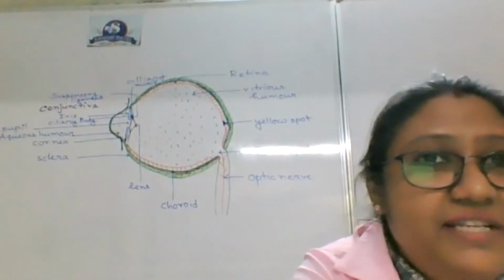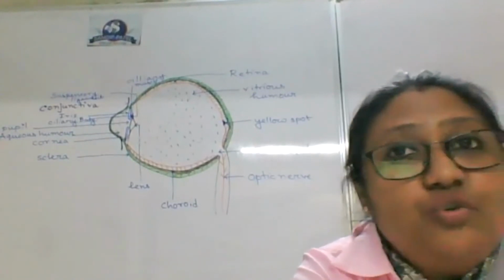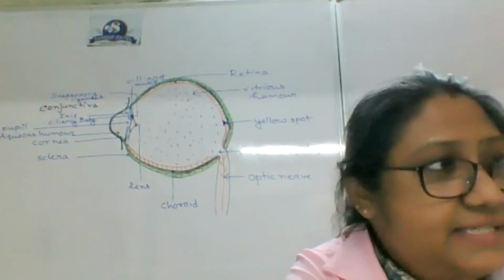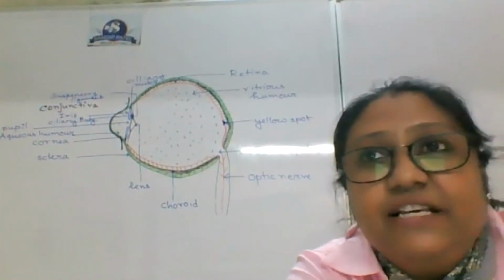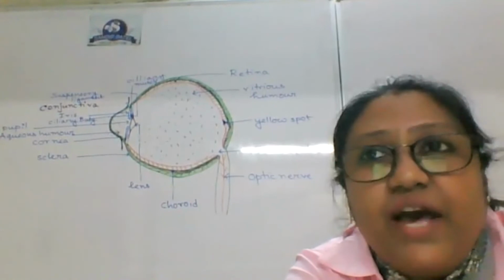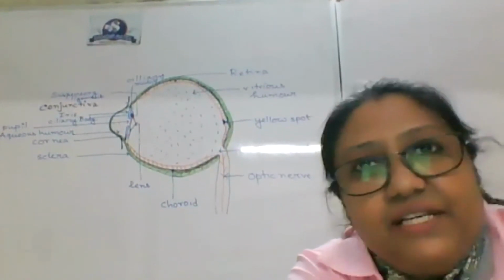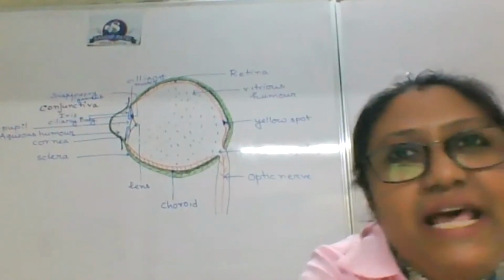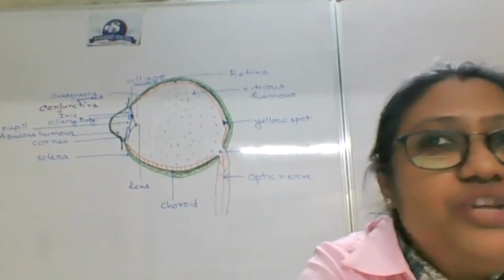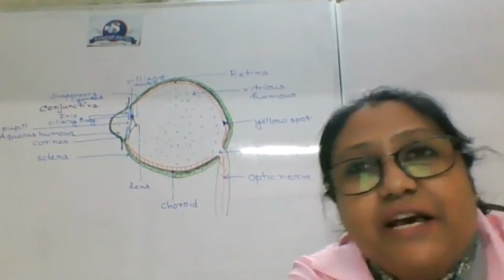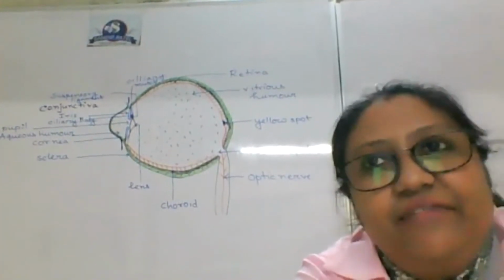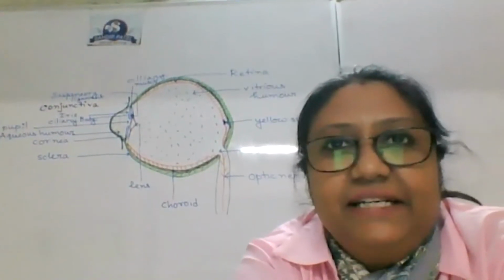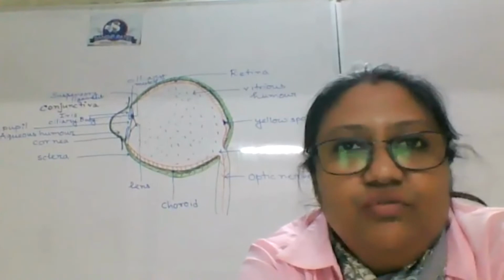Now after this, light will pass through the pupil and then it will hit which part of the eye? Lens. After passing through the pupil, it will hit the lens, which obviously has more density. So when light has passed through the lens and wants to reach the retina, the medium present there should obviously have more density, and that's why vitreous humor is jelly-like. It is denser than aqueous humor.